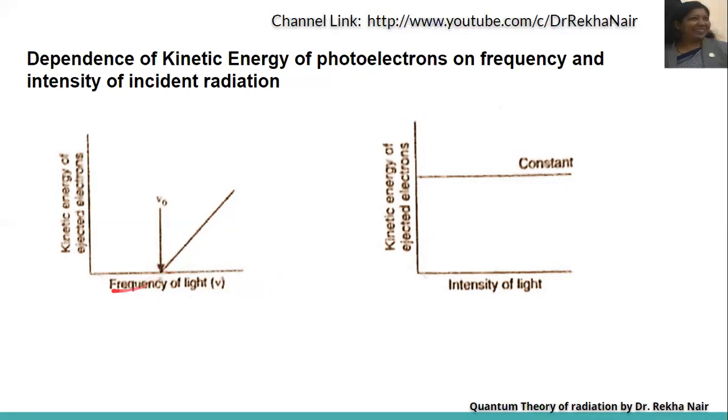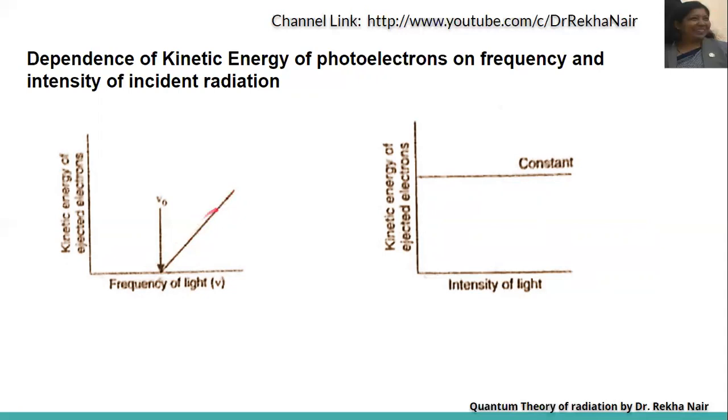So if the frequency of light increases and reaches nu zero, the ejection will start, and once ejection of electron is possible, whatever extra energy is present will be emitted in the form of kinetic energy.